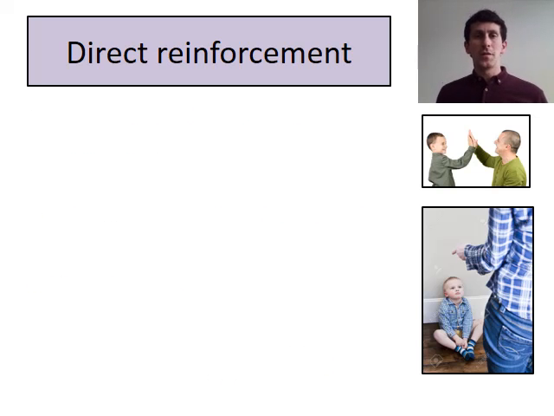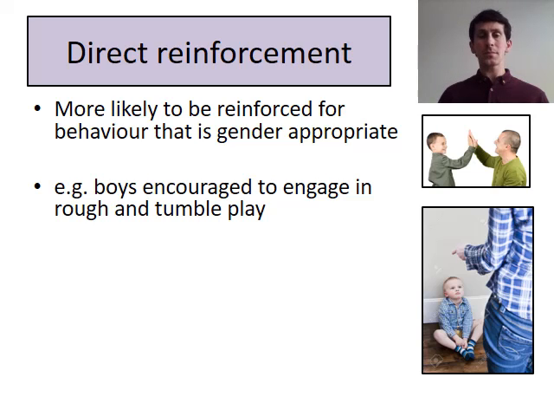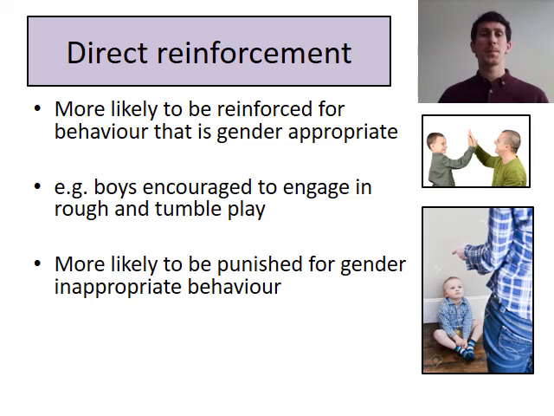One explanation of the social learning theory is that we learn gender development through direct reinforcement. Behaviours are more likely to be reinforced if they are gender appropriate. So a boy plays football, he'll get rewarded and praised for that behaviour. Any boy doing rough and tumble play, physical activity, will be rewarded because that's what boys should do.